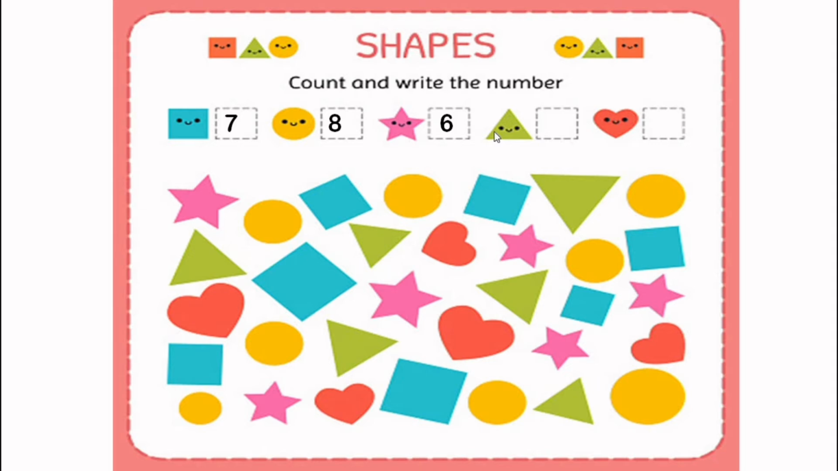Then triangles. How many triangles are here? Let's count. 1, 2, 3, 4, 5, 6. 6 triangles. So we'll write 6 here. Then we have hearts. How many red hearts are here? 1, 2, 3, 4, 5. So we can write 5 here.